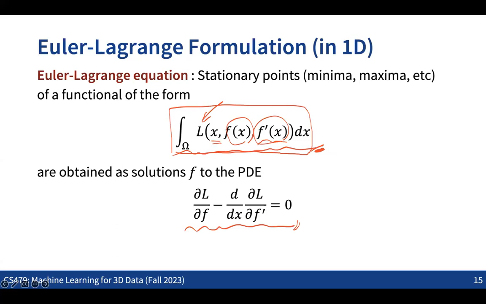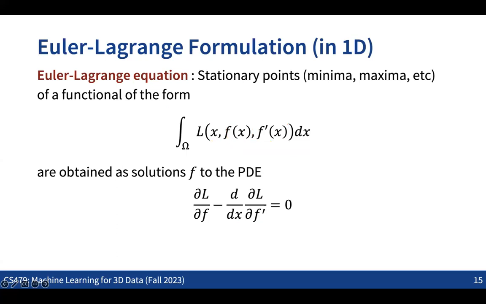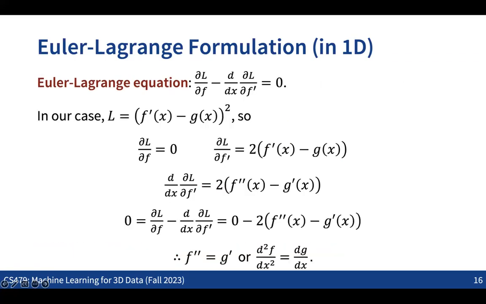So in our case, what will be the L? The L function in our case is this mean squared error here. Given this L function defined as the mean squared error, if we plug it into this PDE, then we can get the derivation you can see here.